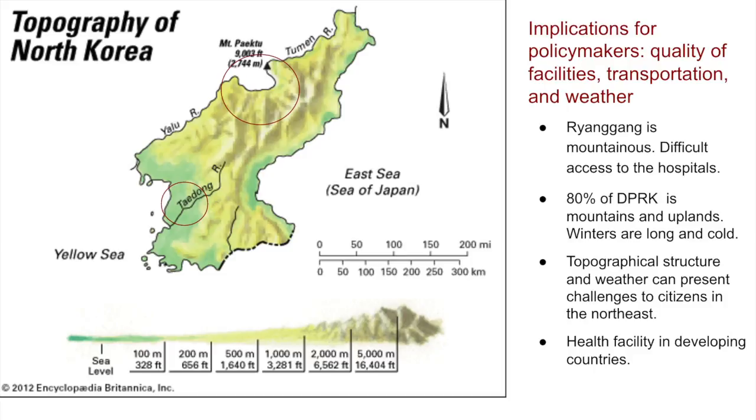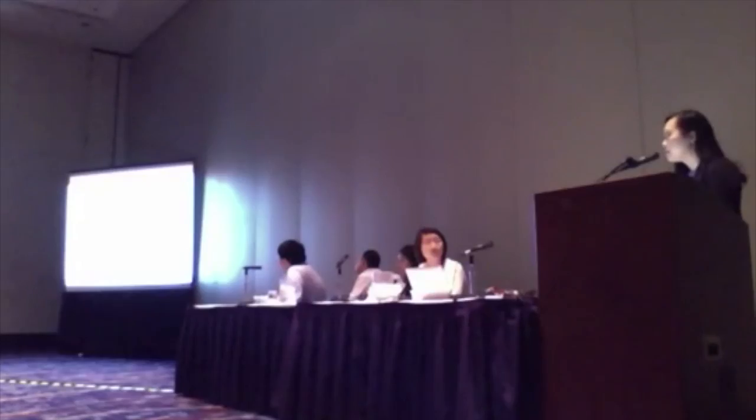And our observation, or our guess, I should say, is that maybe that location makes it difficult for the citizens of the country to get to the hospital. So maybe that's the reason why we saw a high number of maternal deaths, but a low percentage of that actually happened at the hospital. Then the capital city, Pyongyang, enjoys a somewhat sea level kind of structure, so they have a lower maternal mortality rate, but they have a higher percentage of deaths in the hospital.